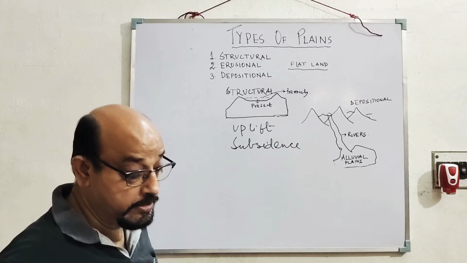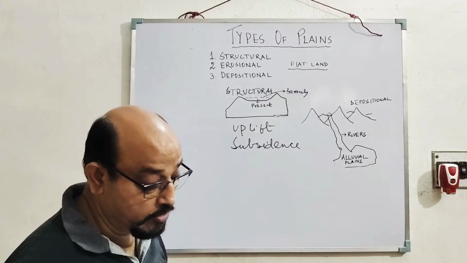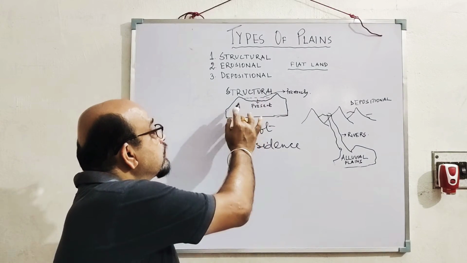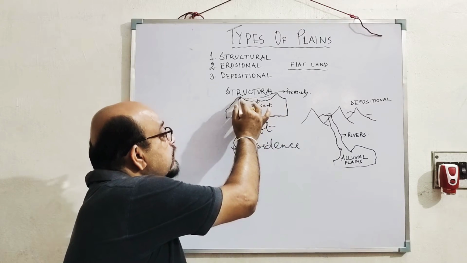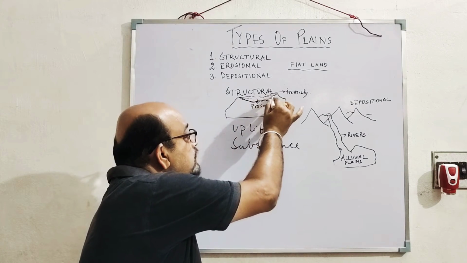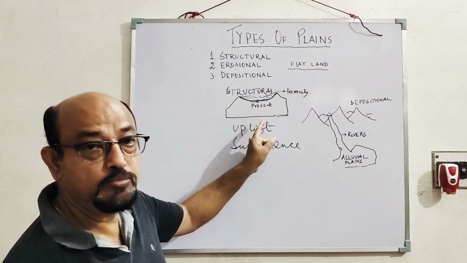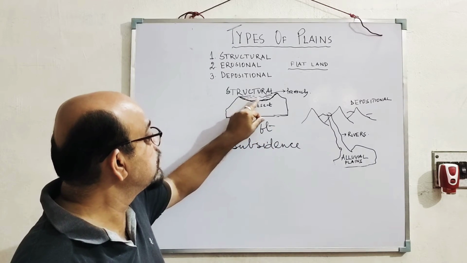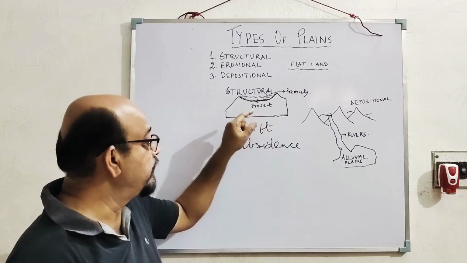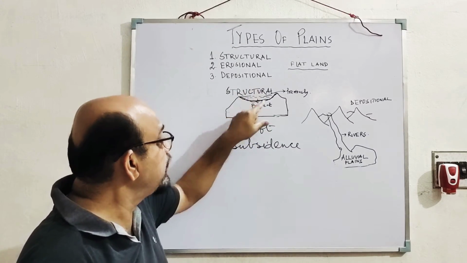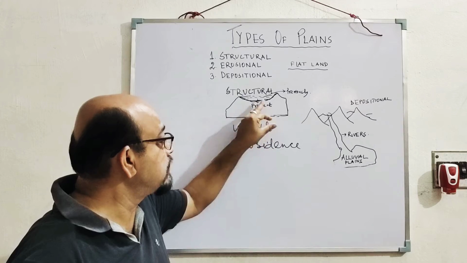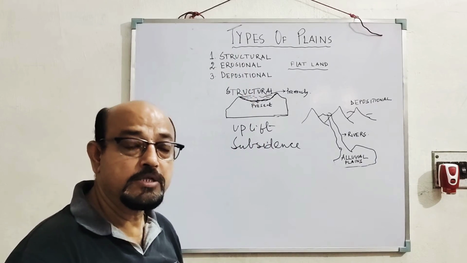These actions cause plains to be formed, and due to the formation of its structures, you see different structures. Suppose this figure, this was the previous figure, and because of the subsidence, this is the new figure. Because of the endogenic movement of the plates, this was the original structure. It has come down. Now you see why it is known as structural. Because of the movement of the plate, the structure changes. As the structure changes, it has got the name of structural plain.